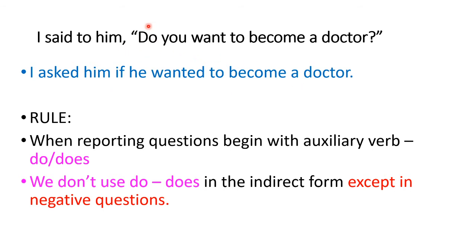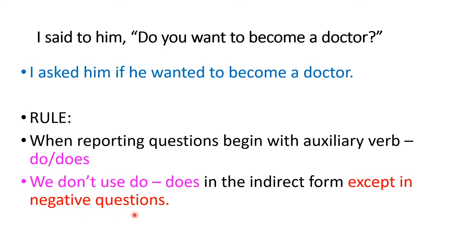So where has this do gone? In the rules it says do has to change into did. But we are not using did here. So the rule says when reporting questions that begin with auxiliary verb do or does, we don't use do or does in the indirect form except in negative questions.